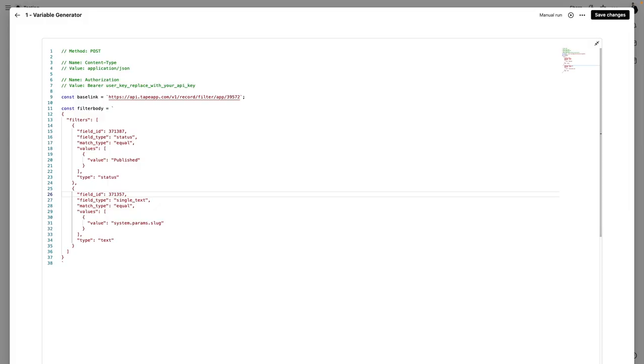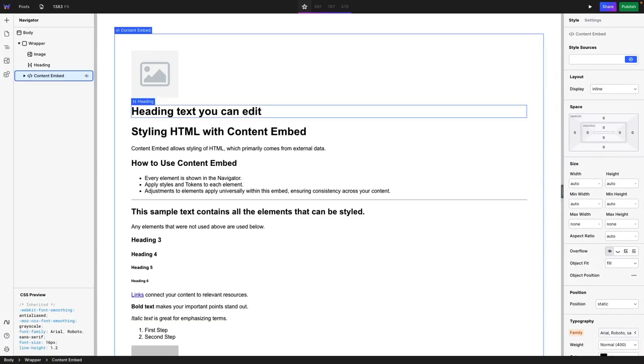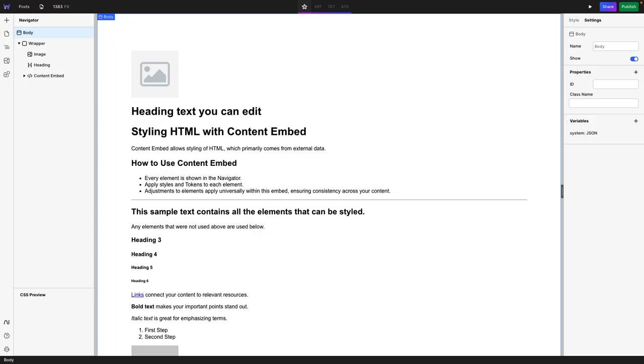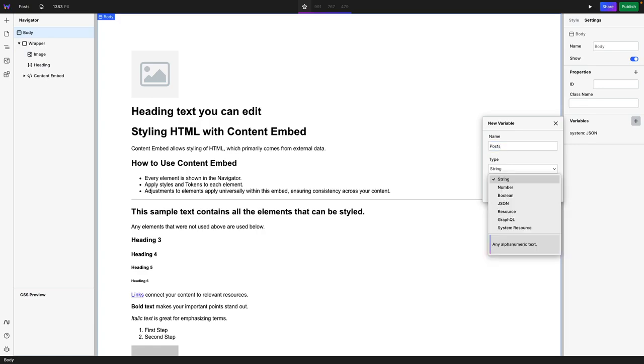Okay, so let's go to Webstudio, and in here we're gonna be creating something that Webstudio calls a variable. So the variable allows us to connect the API from Tape into Webstudio. So let's do that real quick by creating a variable, and we're gonna do it in the body. So you're gonna go to body, go to settings, and in here in the variables, you're gonna click the plus sign here, and it's gonna give you a new variable option here. So let's name the variable post, and in here in type, you're gonna select resource, and in resource, we're gonna add everything that we just created in Tape.